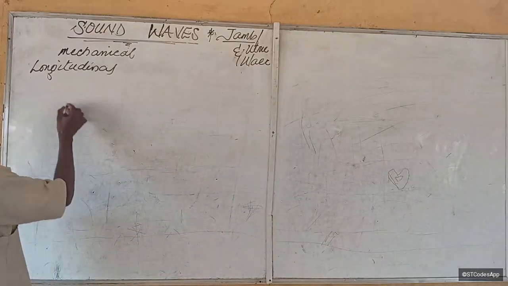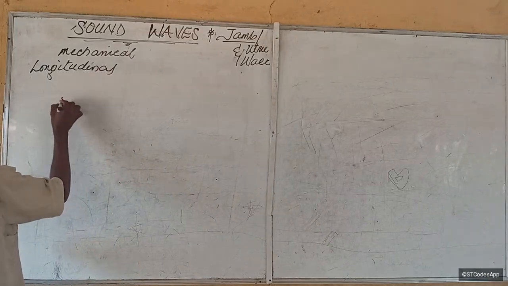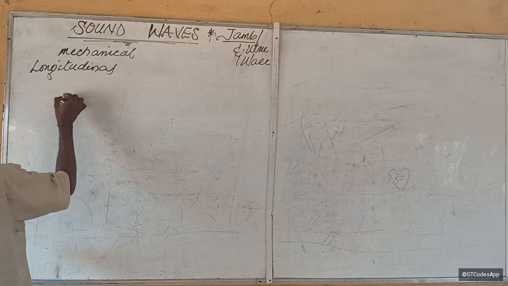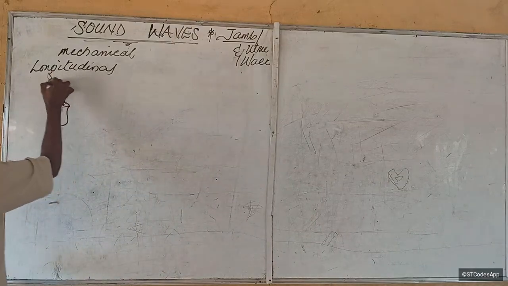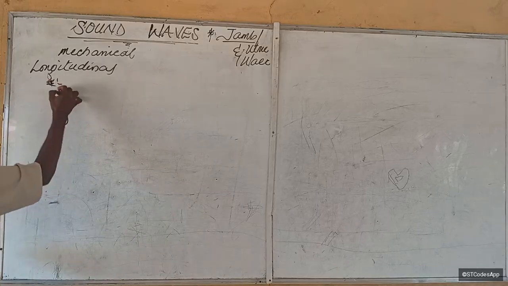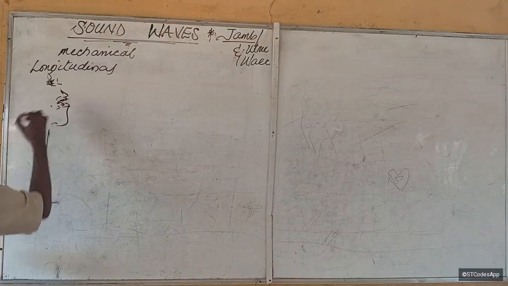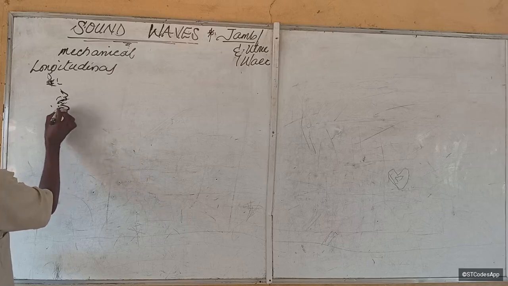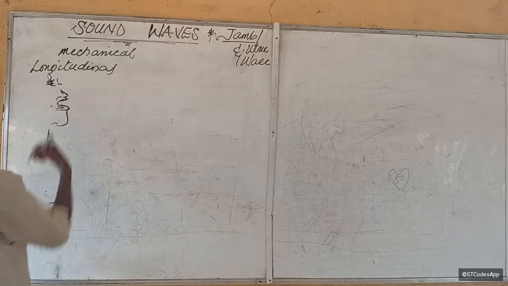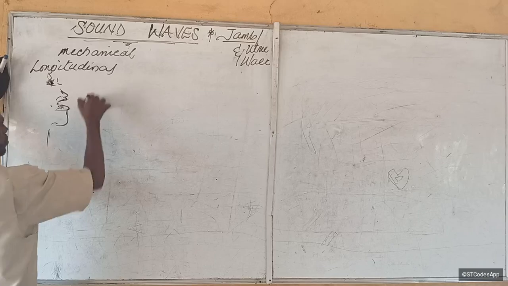So for example, if someone makes a sound, this is a person's mouth, and the person shouts, what you are going to notice is pulsations.